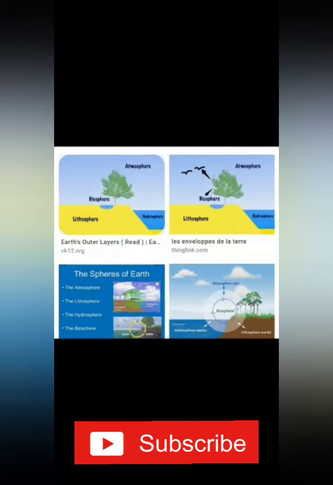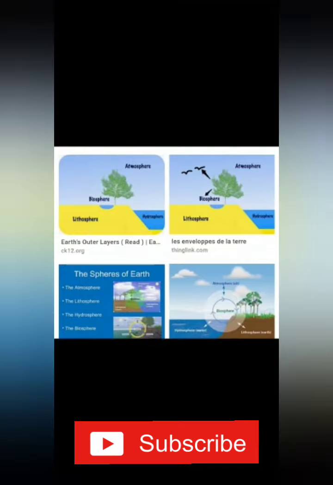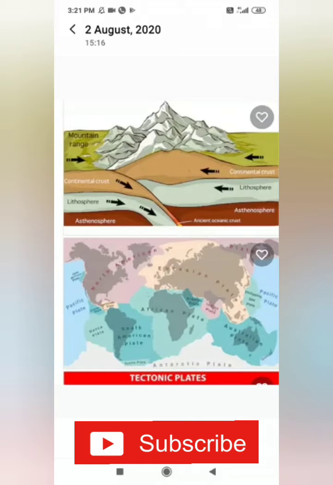This lithosphere is floating on the asthenosphere. So this movement of the lithosphere is known as tectonic movement. What movement? Tectonic movement. Are you clear, children? Very good.